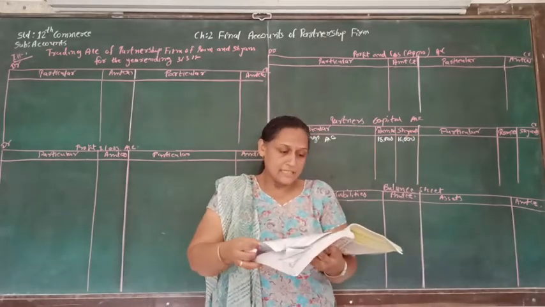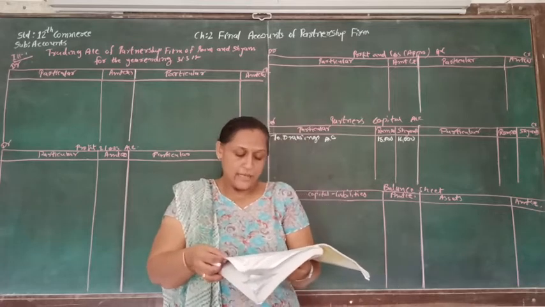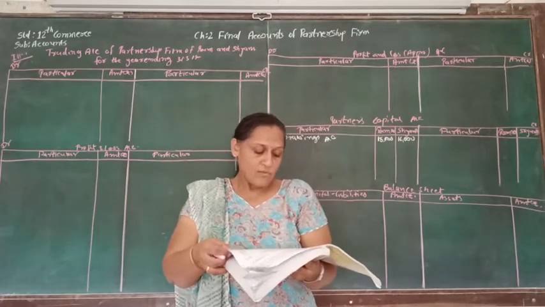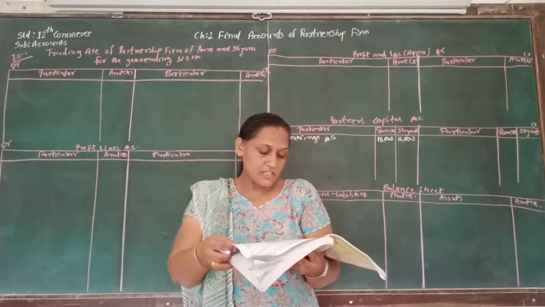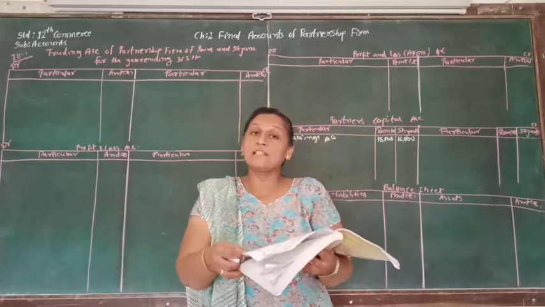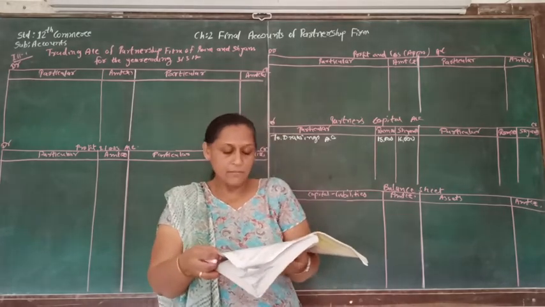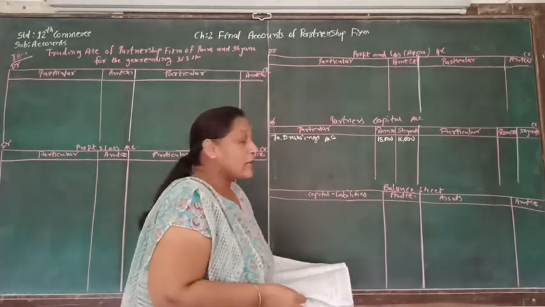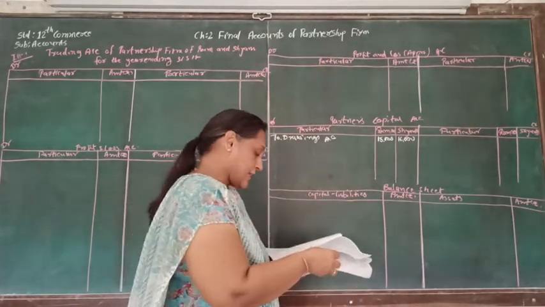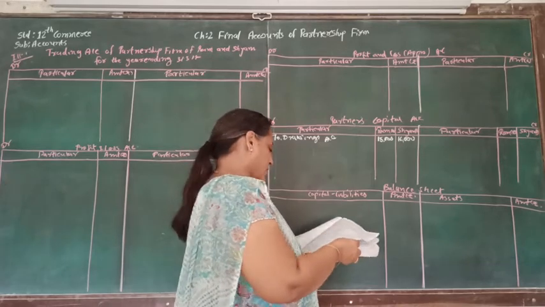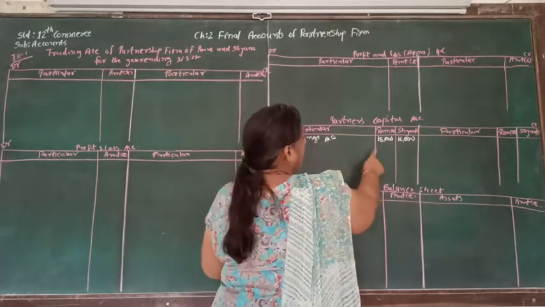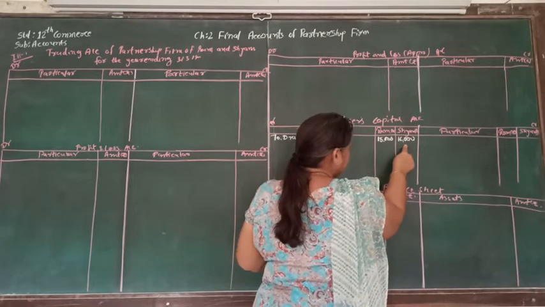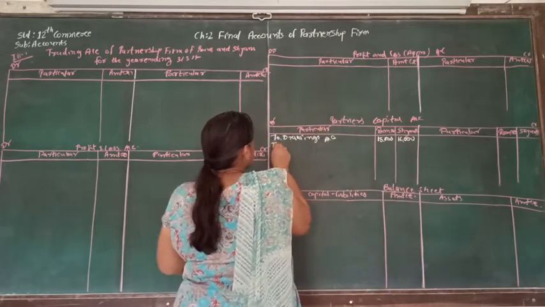Again we can see that there is adjustment number 2, which says 5% interest on partners capital is chargeable, and on drawing 10% interest is recoverable. So here we have to calculate interest on drawing at the rate of 10%. On 18,000 it is 1,800, on 16,000 it is 1,600.